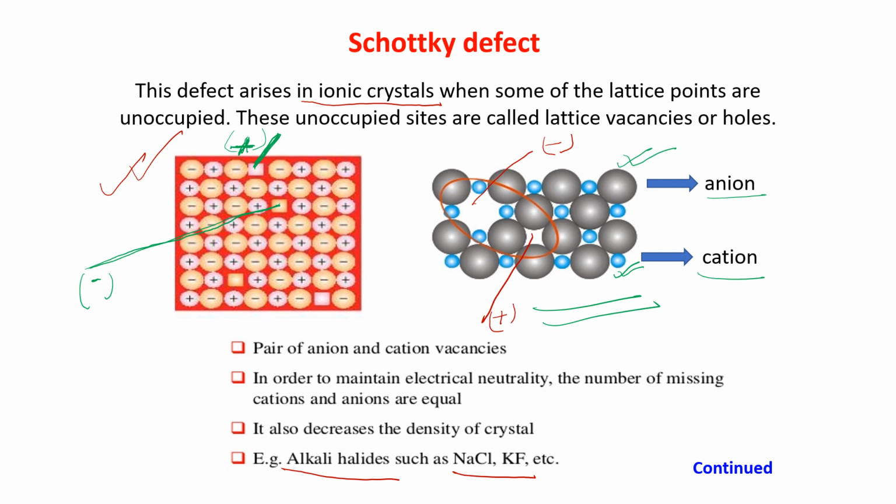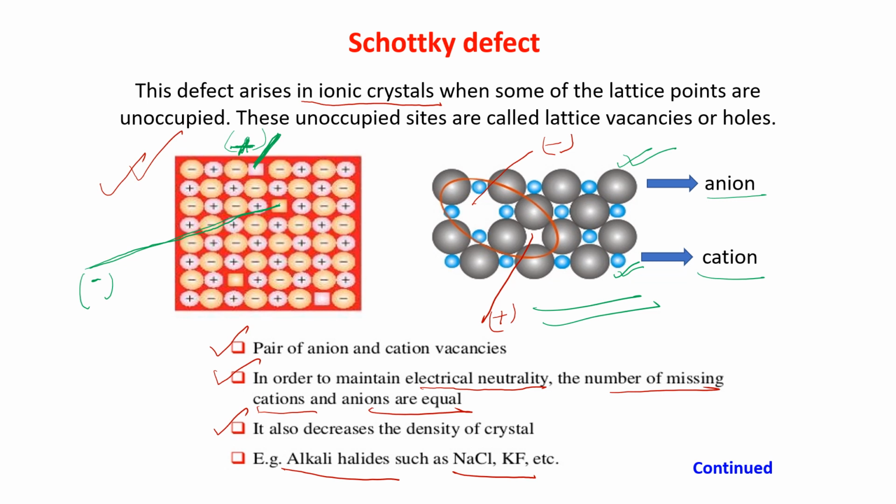Now, a pair of anion and cation vacancies. In order to maintain electrical neutrality, the number of missing cations and anions are equal. It also decreases the density of the crystal because the ions are missing. So they decrease the density of the crystal. And as I told you, examples are alkali halides such as NaCl and KF.